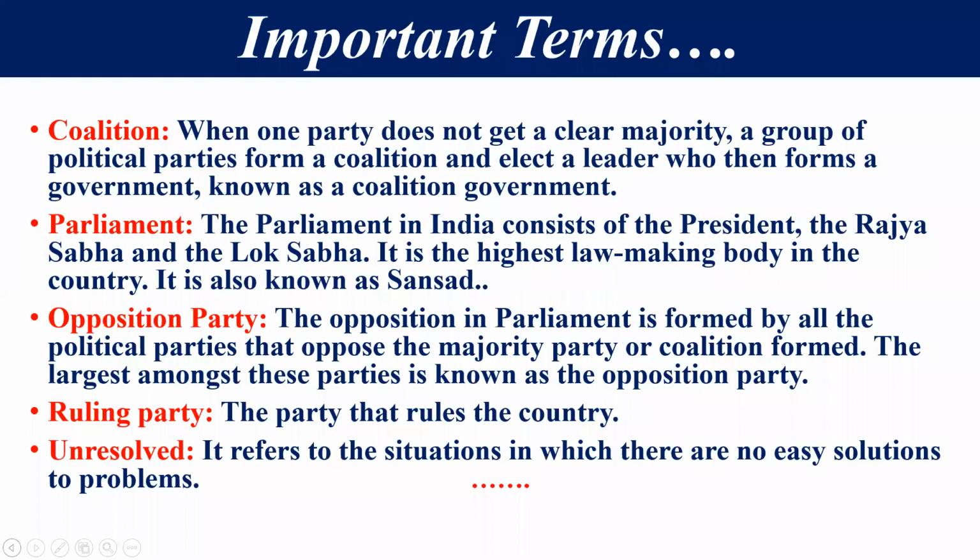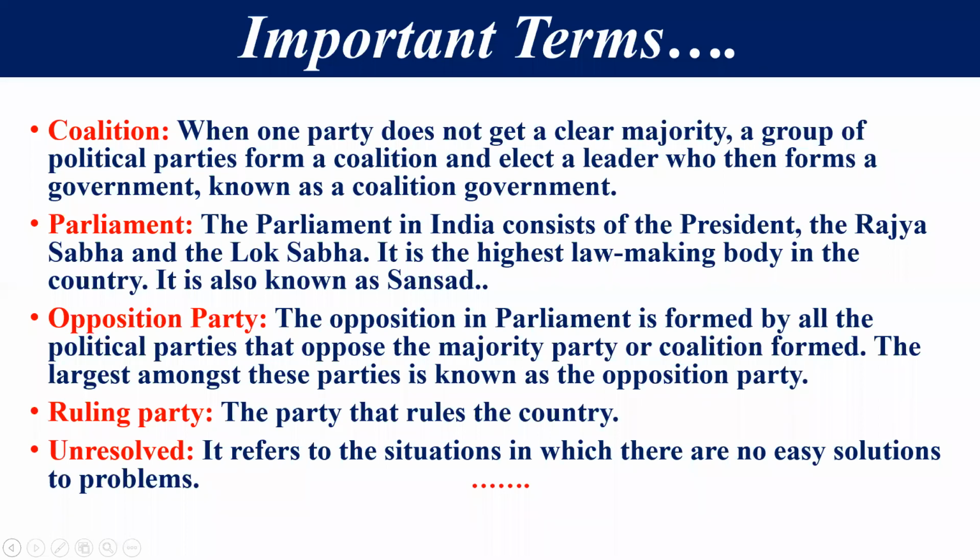Next most important thing, coalition government. I have already told you that when a single political party is not able to get a majority, some political parties join hands after the election to make the government, and that is considered a coalition government. But dear students, I want to tell you one thing also, that some political parties join hands to make a majority before the election also. That type of government is called an alliance.